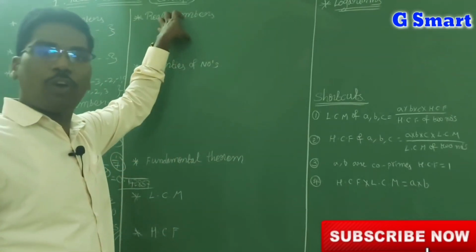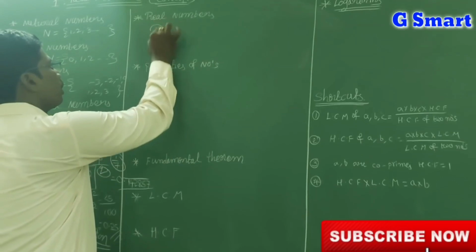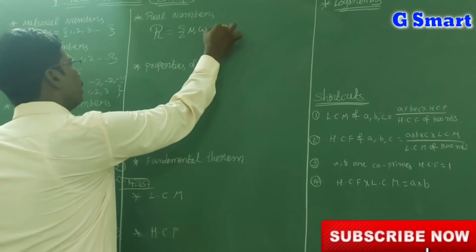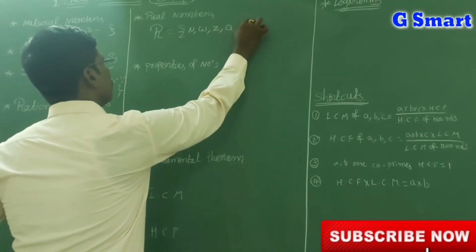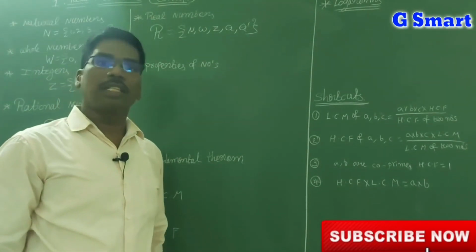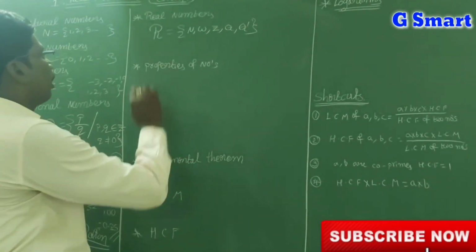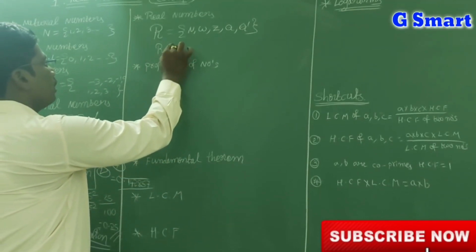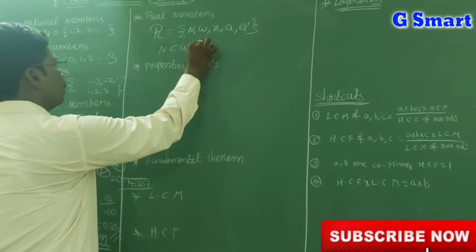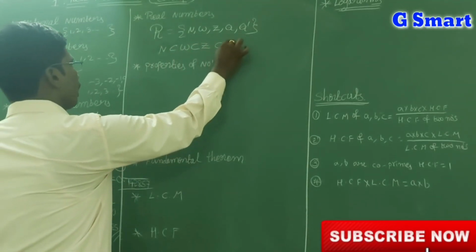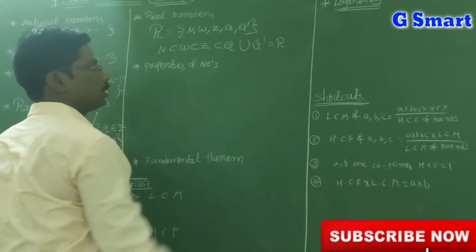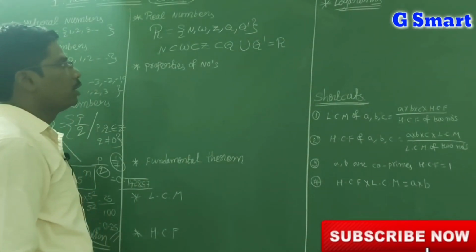The combination of the set of all these numbers is called real numbers. So R is equal to the set of N, W, Z, Q, Q dash. This set of all natural numbers, whole numbers, integers, rational numbers and irrational numbers is called real numbers. So we can say that N is a subset of W, which is a subset of integers, which is a subset of rational numbers, and Q union Q dash is equal to R. So we can say like this.